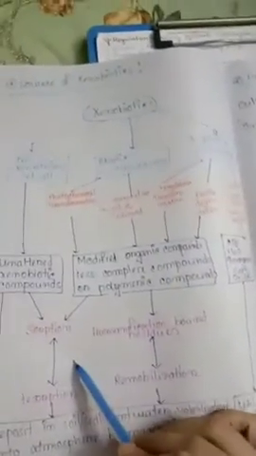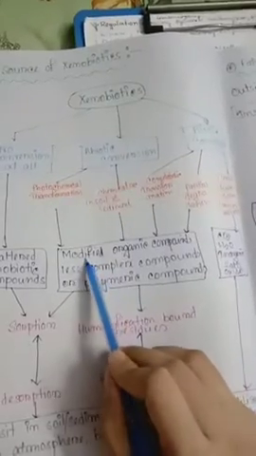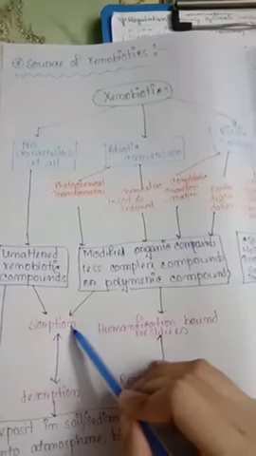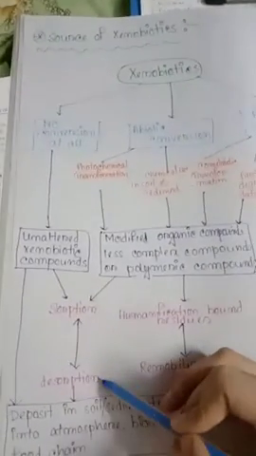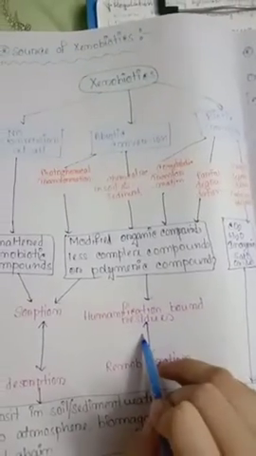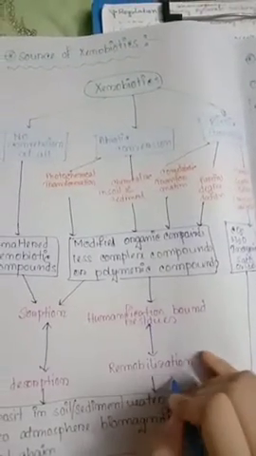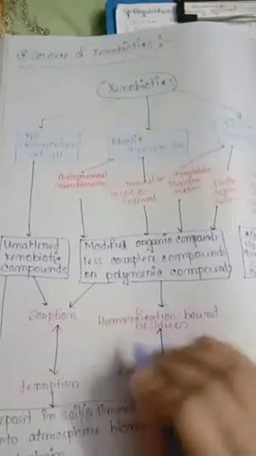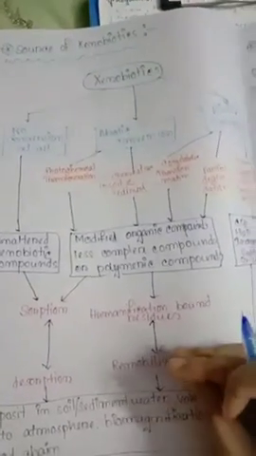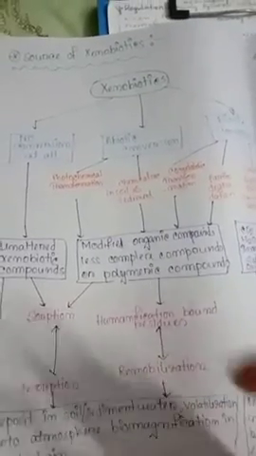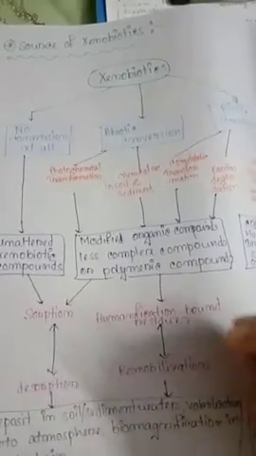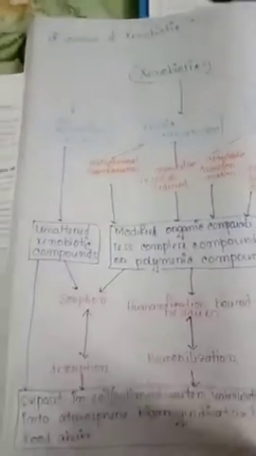So next we go through modified organic compounds, less complex, and then absorption occurs, but there are disruptions. Okay. And humification, bound residues and remobilization. It means it could not be absorbed in the human body. It affects the human body, it goes through the human body but cannot be excreted. It's a toxic element for the human body.